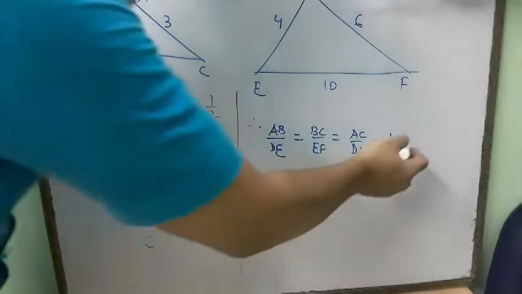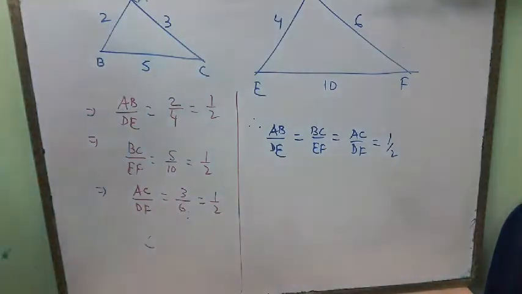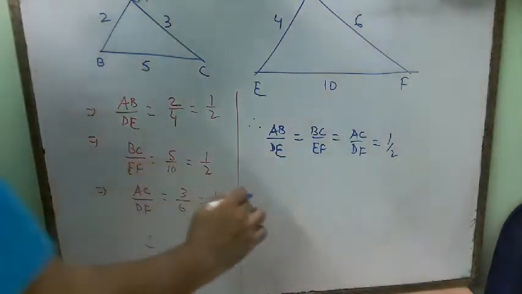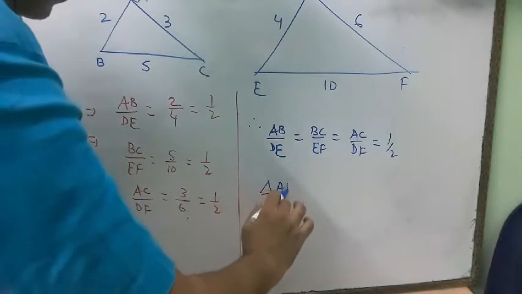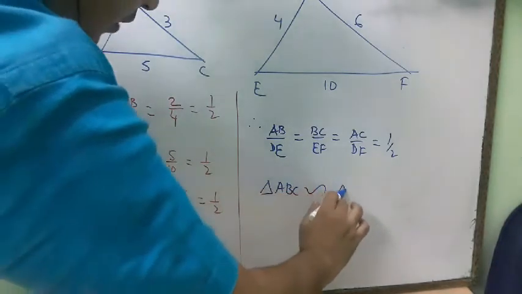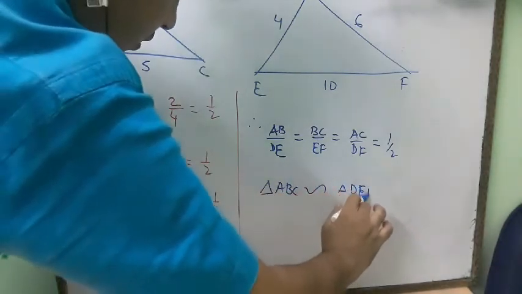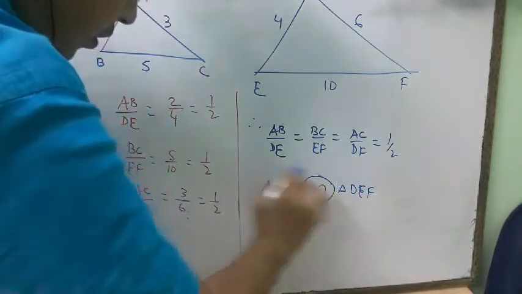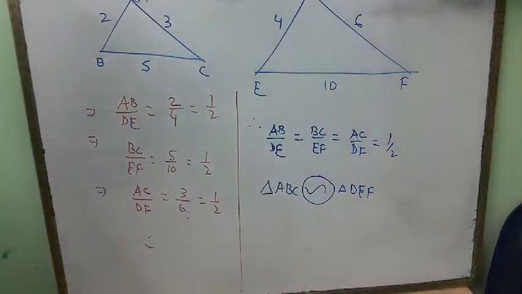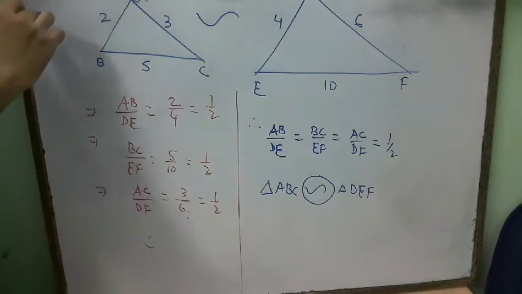That's why I have written K here. K is any constant number. So we can say that triangle ABC is similar to triangle DEF. This is the symbol of similarity. In congruency you have seen the symbol is something like that.